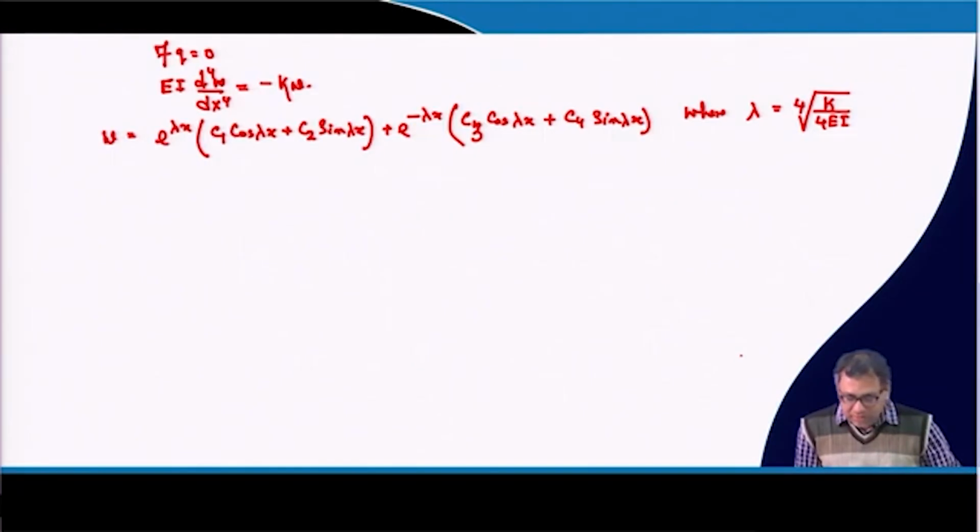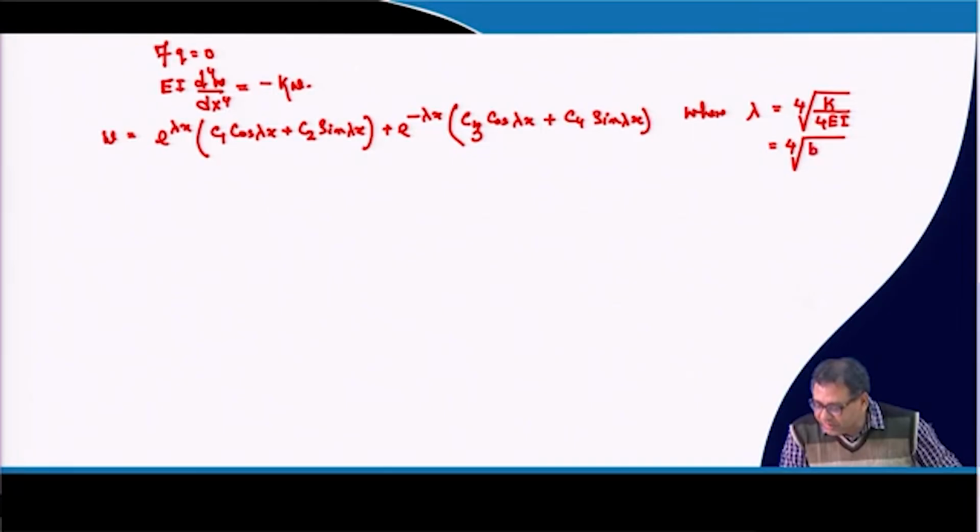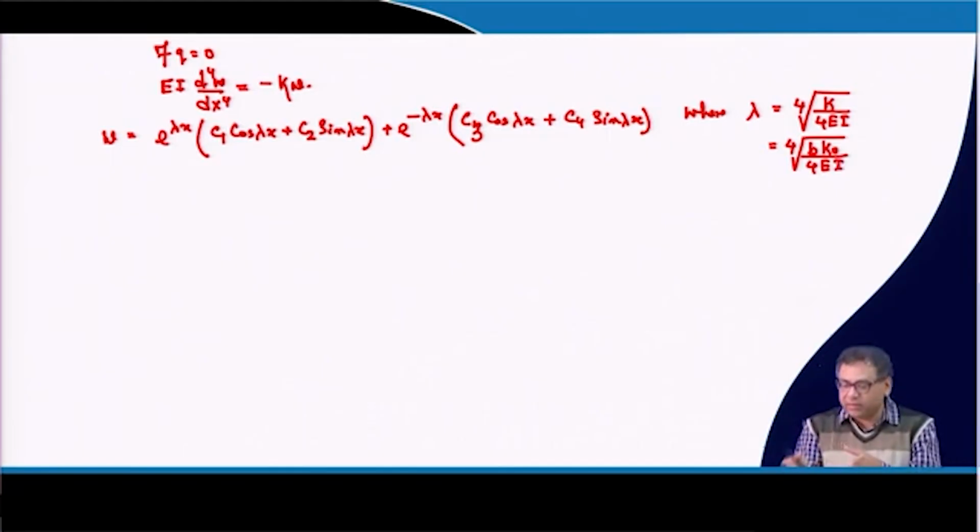So lambda is the fourth root of B K0 by 4 EI. If you have K0, you have to multiply it by B to get the lambda value.